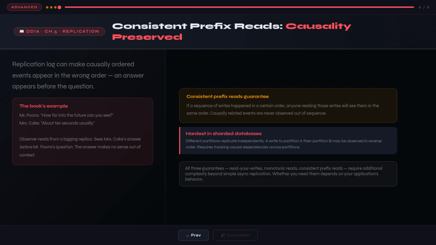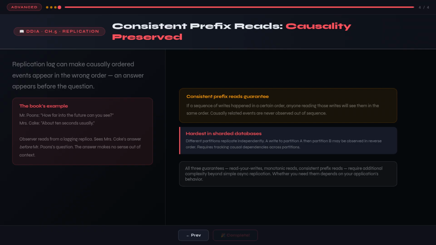There's a third type of anomaly that emerges under replication lag, and this one is particularly insidious because it makes causally related events appear to happen in the wrong order. The book's example is memorable. Imagine a conversation between two people, Mr. Poons and Mrs. Cake, playing out in a database. Mr. Poons asks a question, "How far into the future can you see?" Mrs. Cake answers, "About 10 seconds usually."